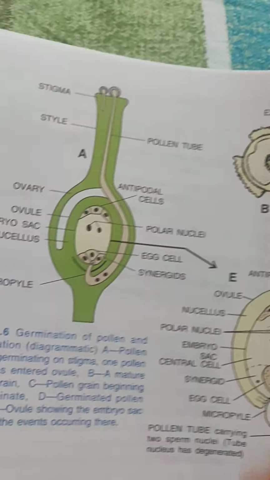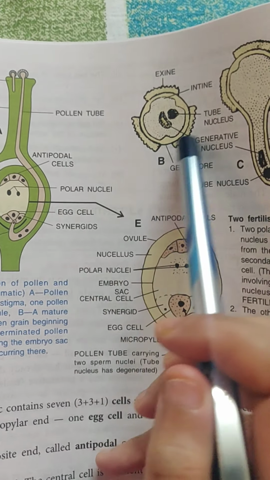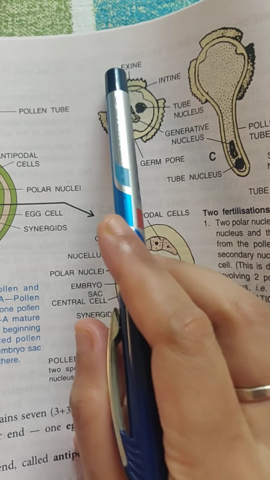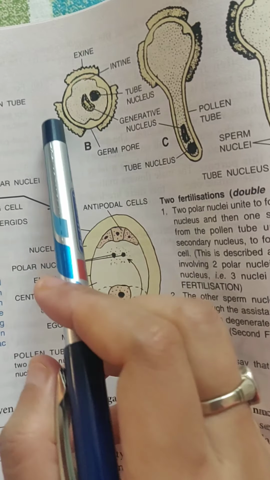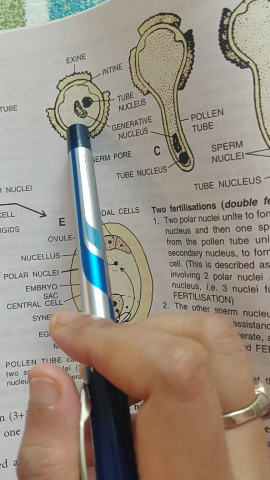Let us look at this structure. This is the pollen grain that we were talking about. This is the exine and this is the intine. This is the stage at which the pollination takes place.